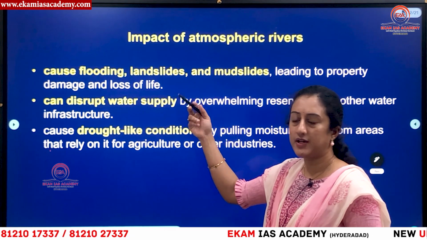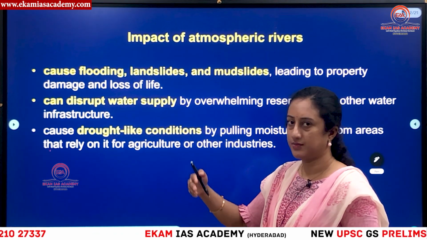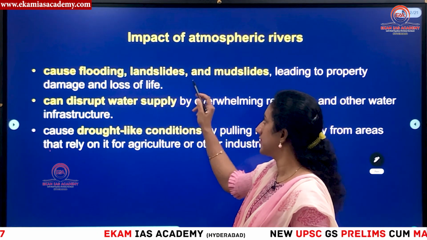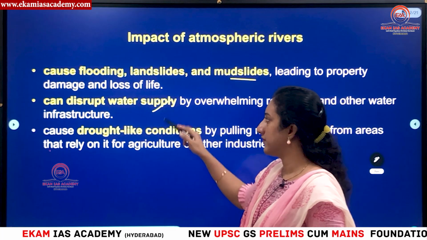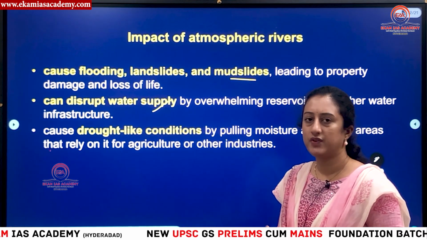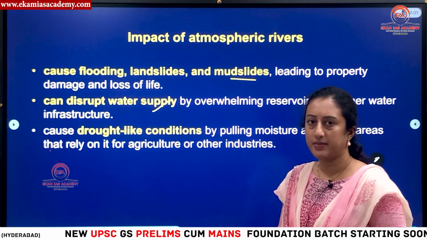So in case it happens over a mountain, all the debris is moved down because of gravity. So landslides are common, and mudslides are also one of the features, okay? Then it can disrupt the water supply when there is flooding, okay? So when the fresh water and the muddy water get mixed, it will disrupt the water supply, and water shortages